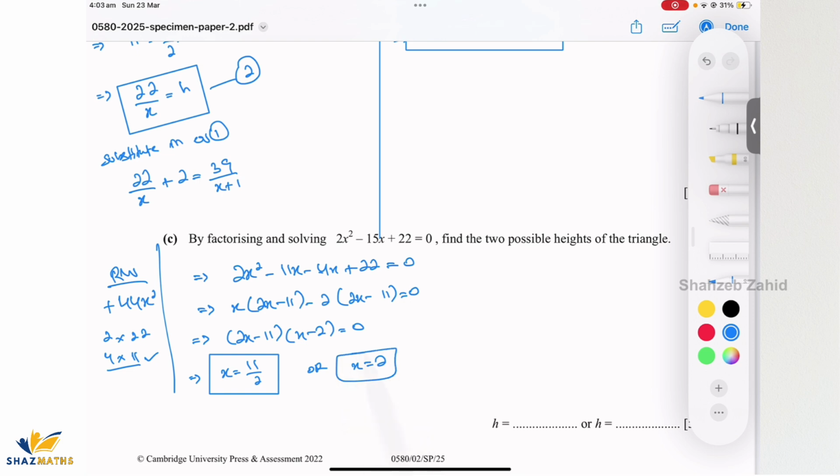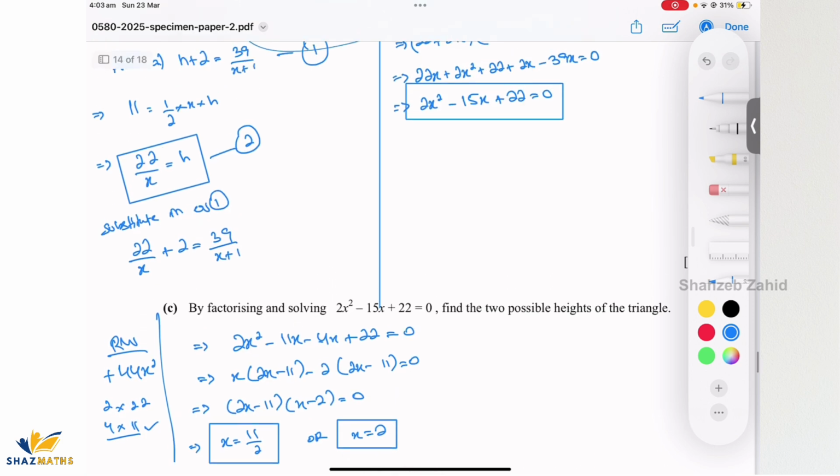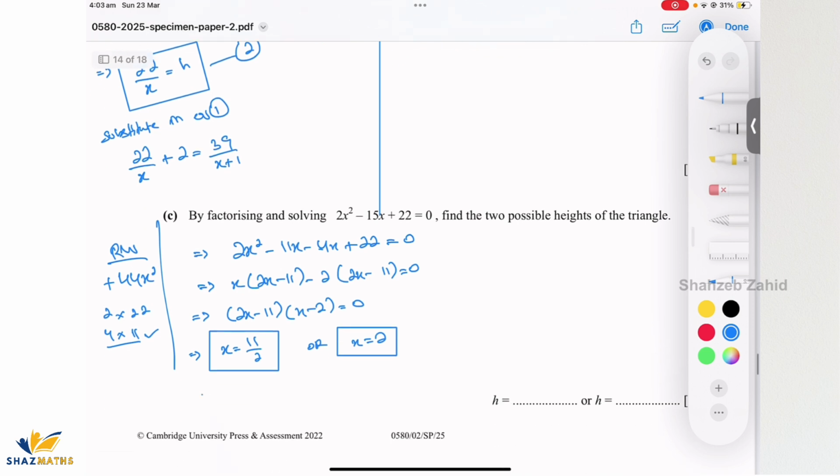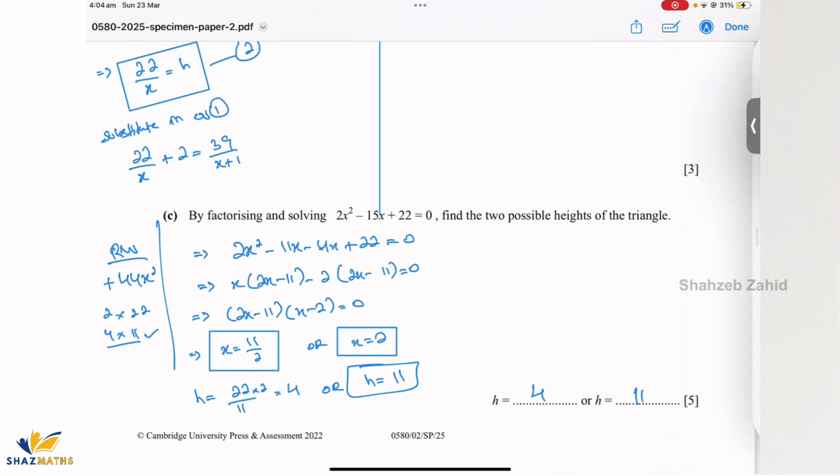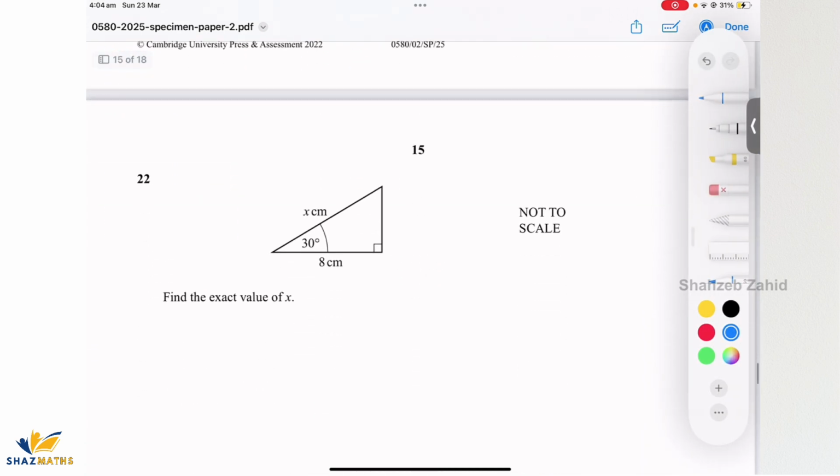But in the question, he's asking you for the values of h. So h was 22 by x. So I'm going to say h equals 22 over 11 over 2, which is 4, or it is 22 over 2, which is 11. So these are the final answers, 4 or 11. That was a 5 marks, big chunk.